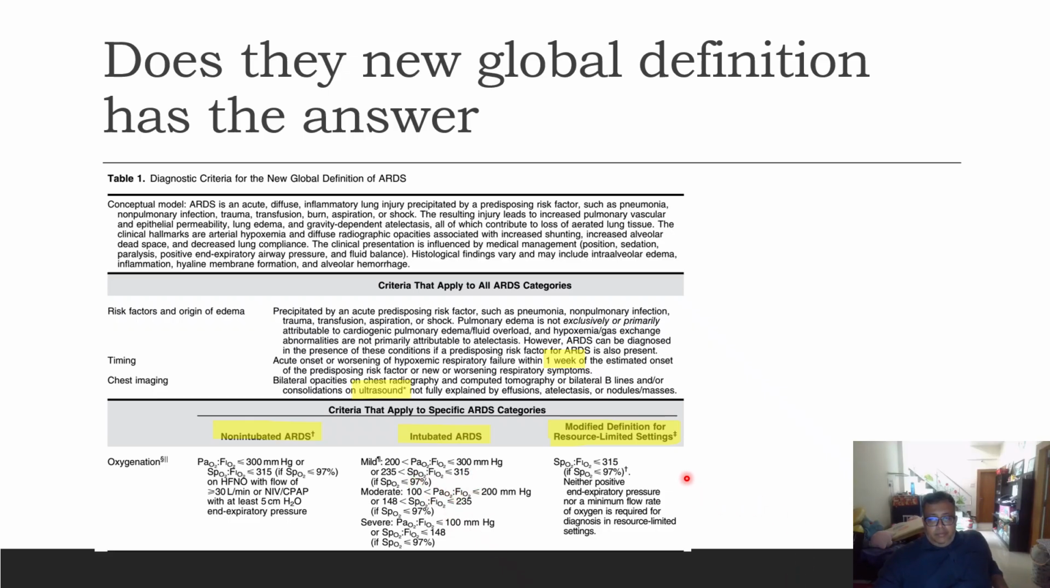Now, the modified definition for resource limited settings is that if we are unable to do ABG and calculate PaO2, just include the SpO2/FiO2 ratio of less than 315. If the SpO2 is less than 97, neither PEEP nor a minimal flow rate of oxygen is required for the diagnosis in this resource limited setting. So this was the new global definition adopted, keeping in consideration the developing or resource limited settings.